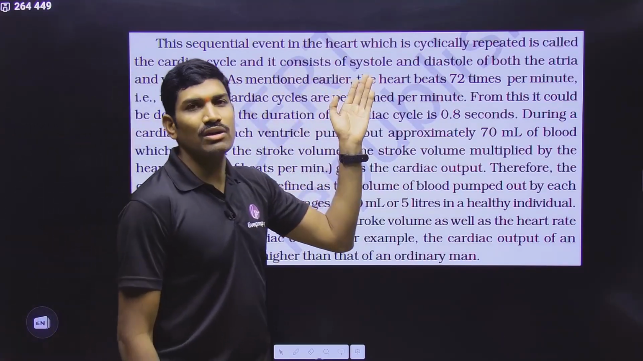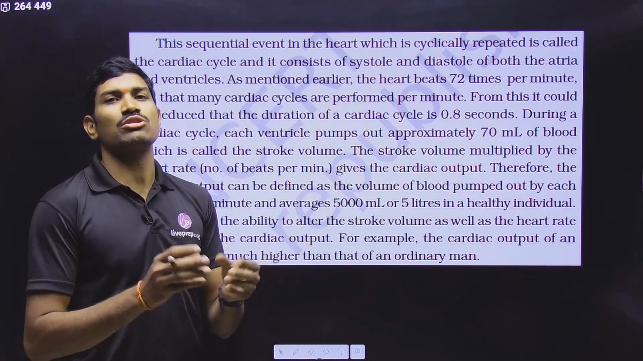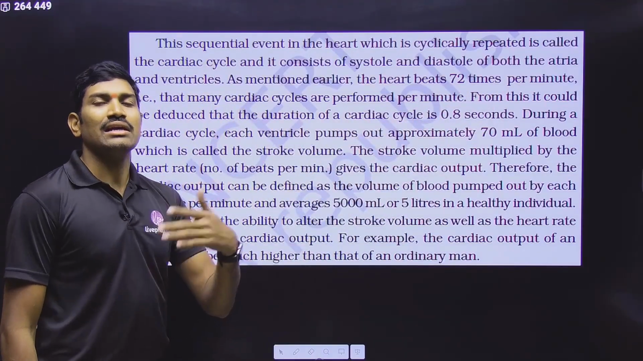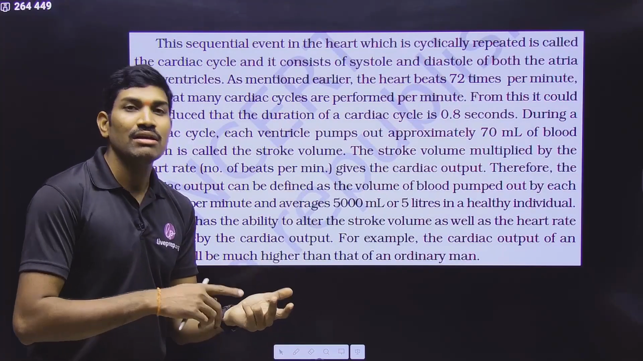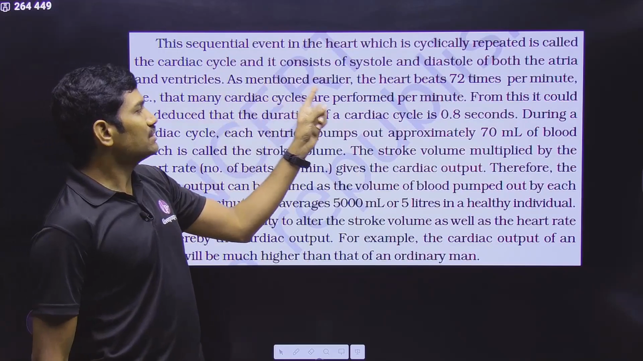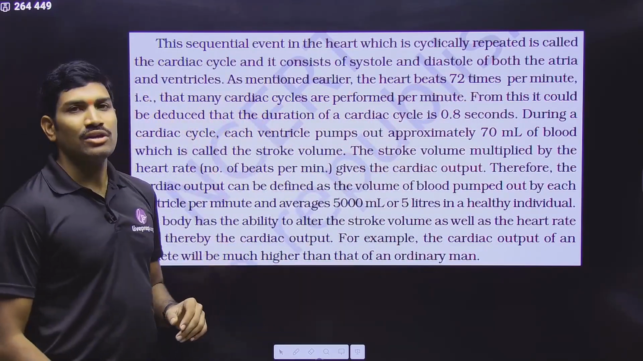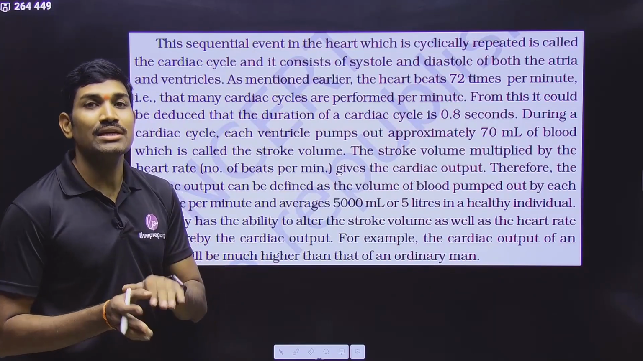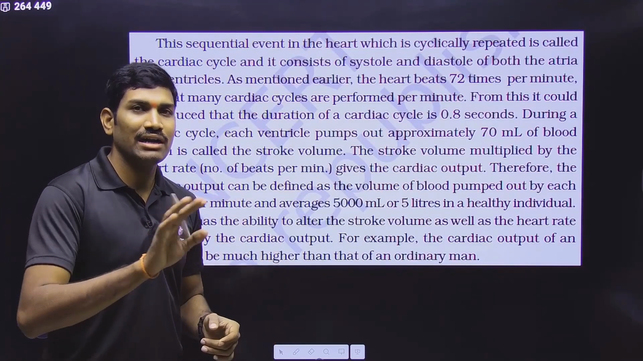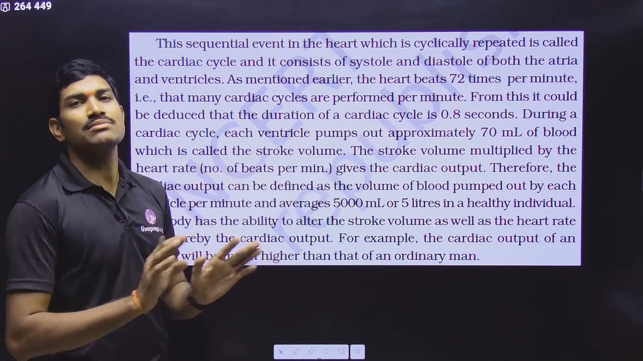And what is present in the cardiac cycle? Systole and diastole. Systole is the contraction, diastole is the relaxation of atria and ventricles. So in this cycle, atria are undergoing systole and diastole, and ventricles are also undergoing systole and diastole. As mentioned earlier, the heart beats 72 times per minute. Why 72 times per minute? Because the SA node generates, on average, 72 action potentials in 1 minute. That's why it beats 72 times.